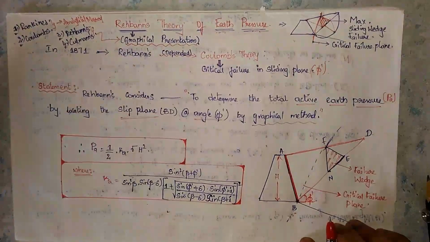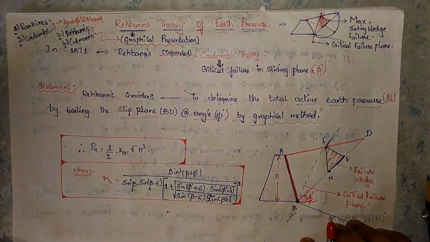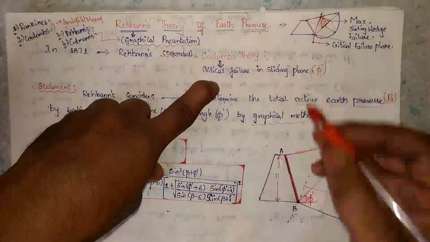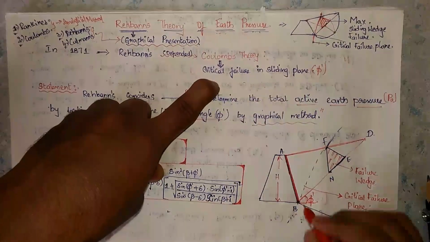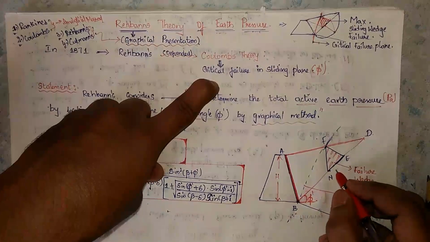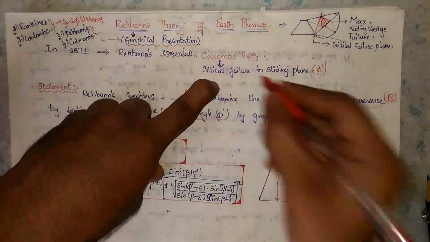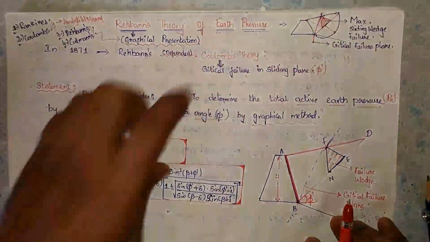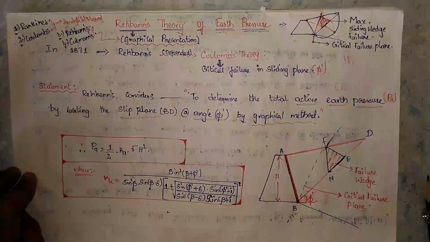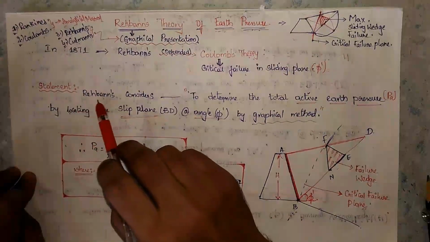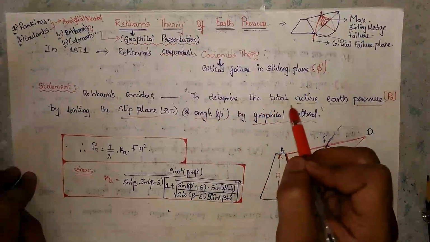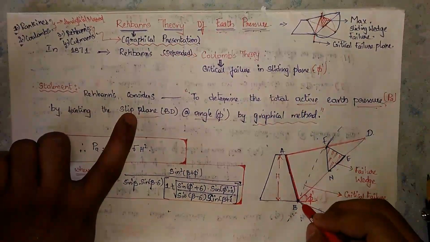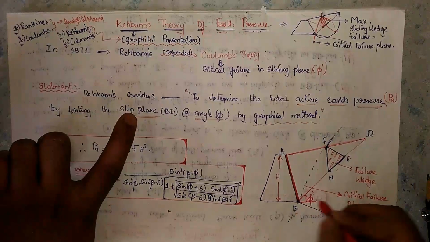Here Rayburn has considered that a critical failure plane develops in this sliding plane. Where the critical failure plane develops, he has shown by this graphical presentation. In his statement, Rayburn says to determine the total active earth pressure, find PA by locating the slip plane BD at an angle phi dash by the graphical method.